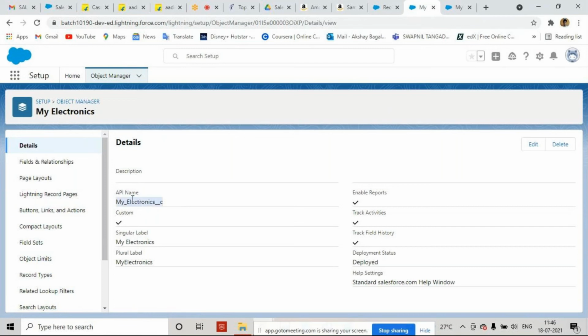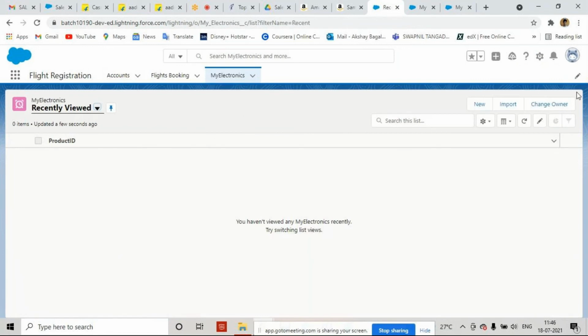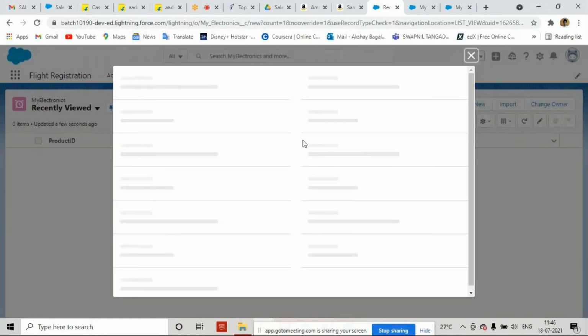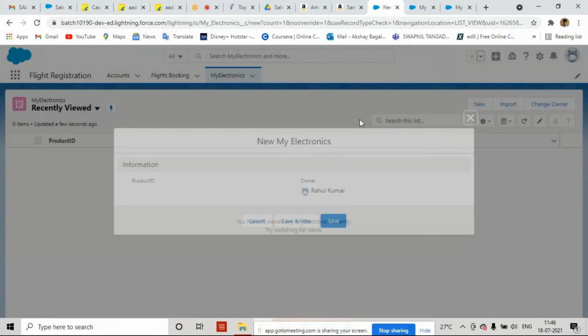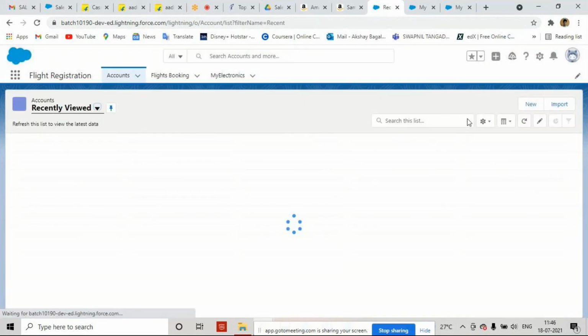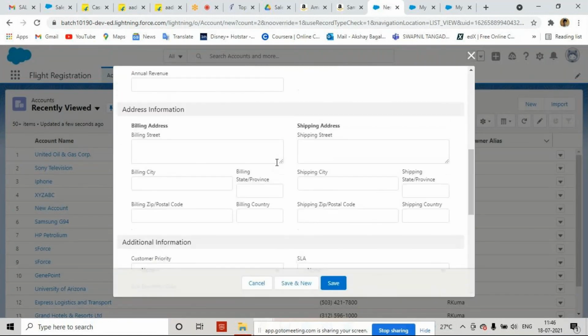Now in future, how many records does this table contain? Let me show you so the API name becomes clear. I have My Electronics. I'm going to click on New. I don't have any field here. Just like on Accounts, if I click on the New button, I can see so many fields that Salesforce has created.